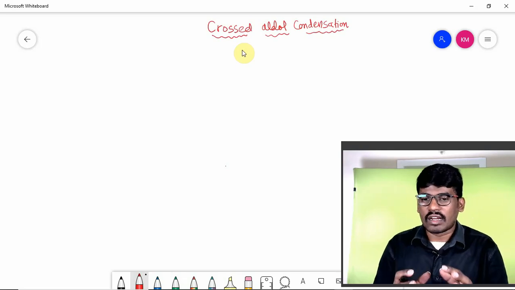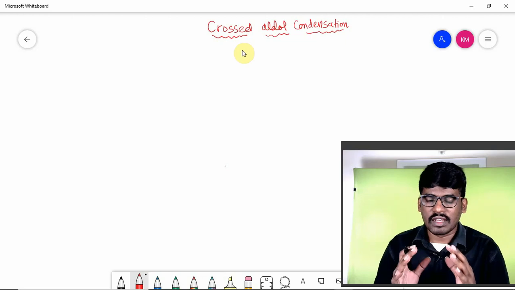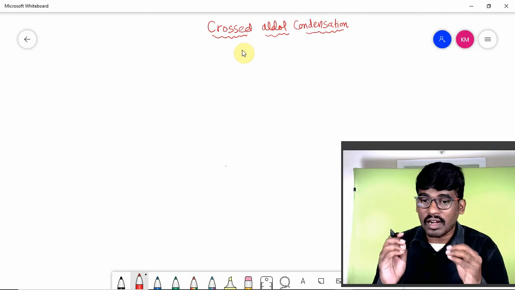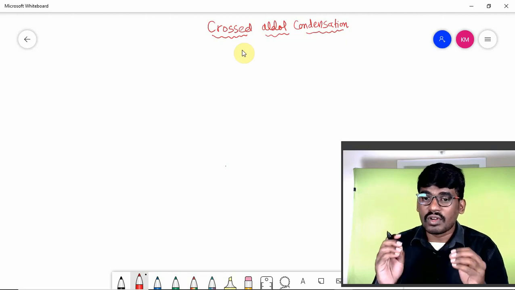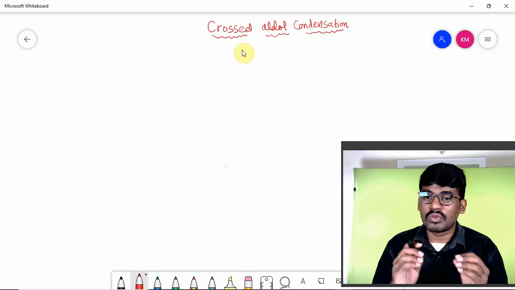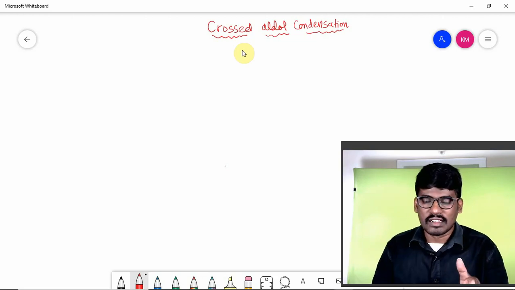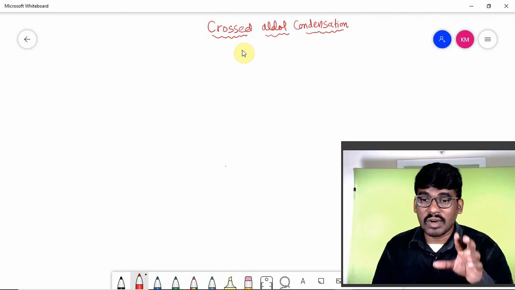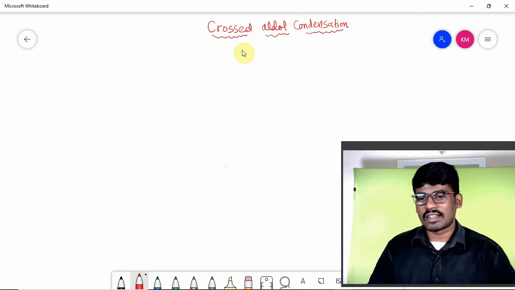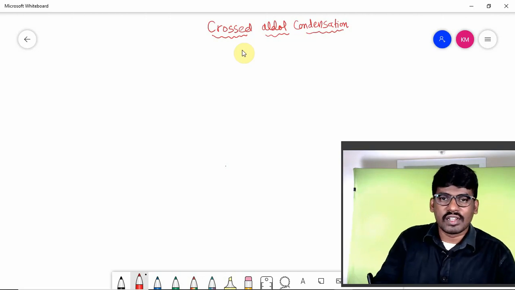The name indicates very clearly. In the previous session, if you observe, we had discussed condensation reactions between two same aldehydes or two same ketones. That is said to be self-condensation. But in this session, I'll be discussing crossed aldol condensation.